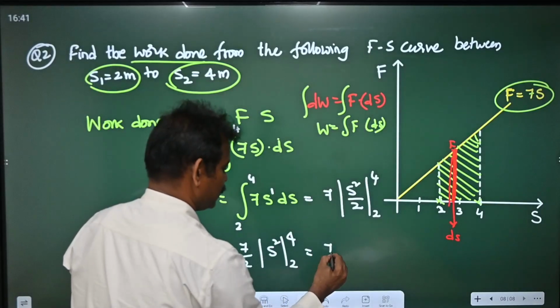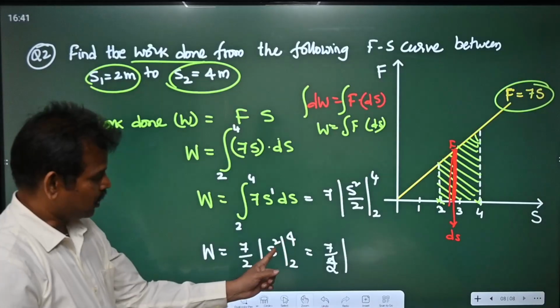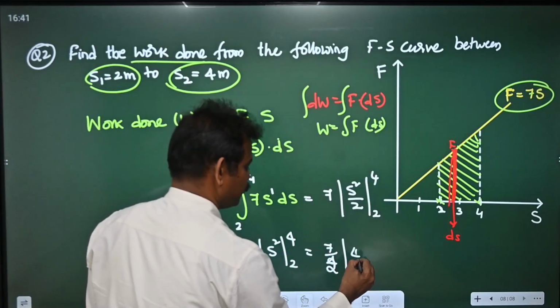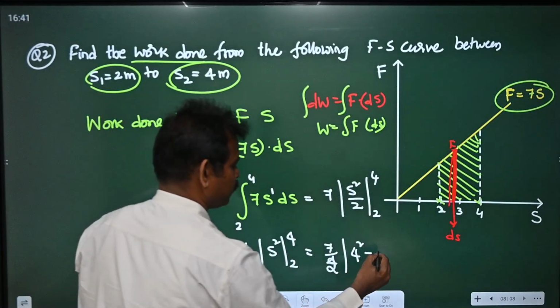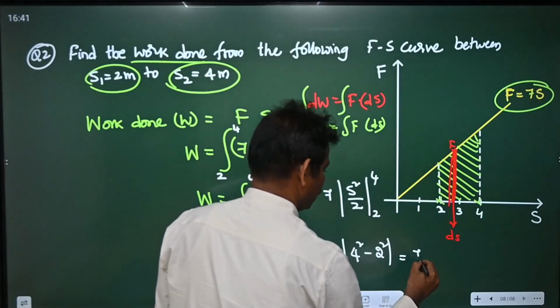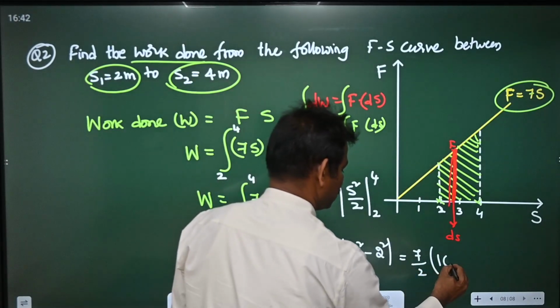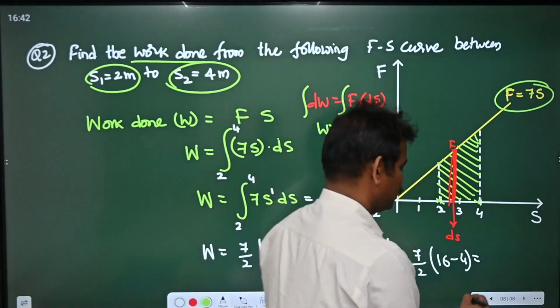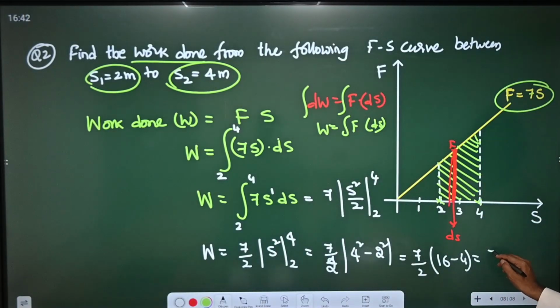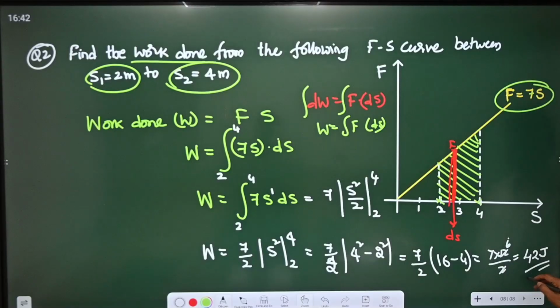Now substitute the upper limit first, that is 4 square, and then the lower limit 2 square. Now this will become 7 by 2, 4 square is 16, 2 square is 4, this is 12. So this is 7 into 12 by 2, 42. As it is work, it is measured in joules.